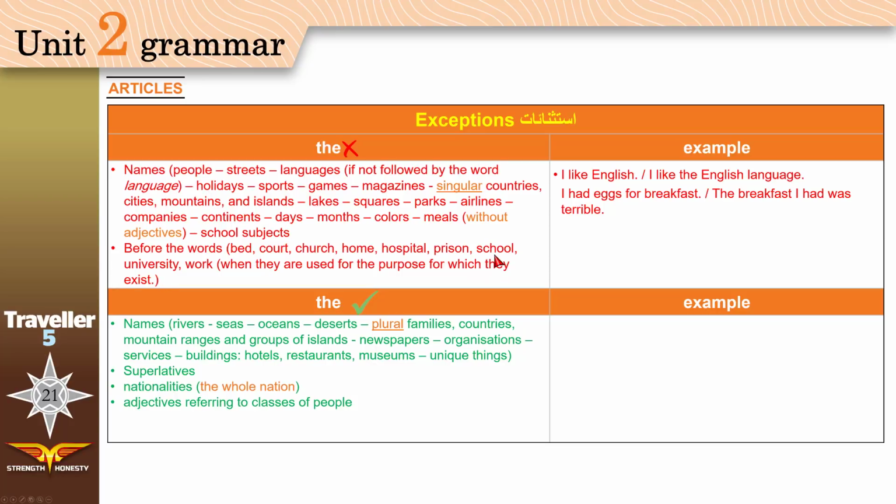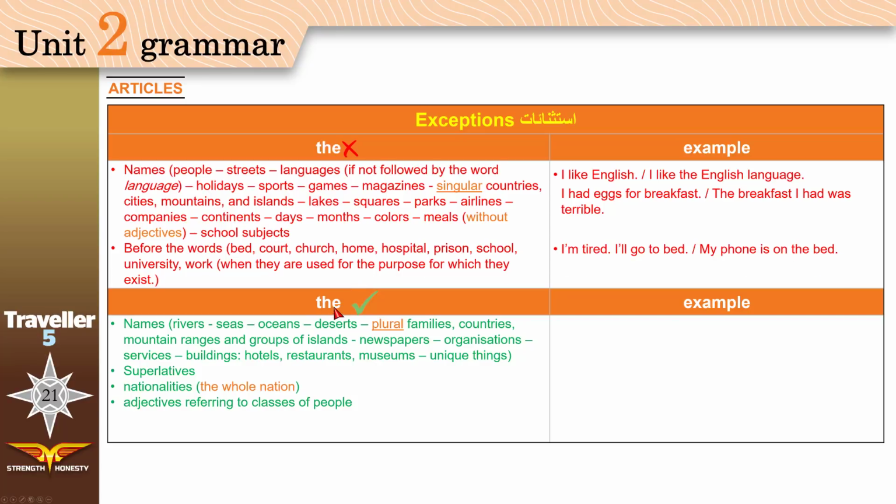I'll give you an example. I'm tired. I'll go to bed. No the. What are beds made for? Why do we have beds? We have beds to sleep in them, right? This is the purpose, the reason we have beds. Don't use the. But if we use bed for another reason, then use the. Where is your phone? My phone is on the bed. Do you get it? I think it's easy.